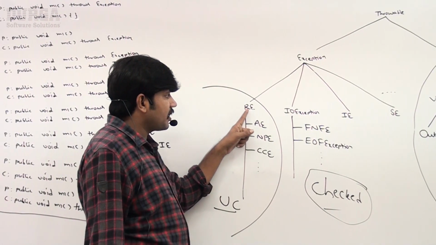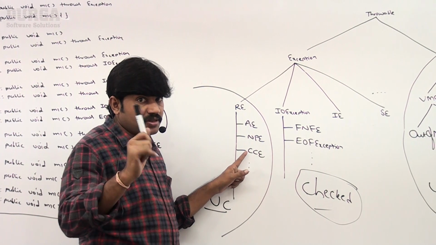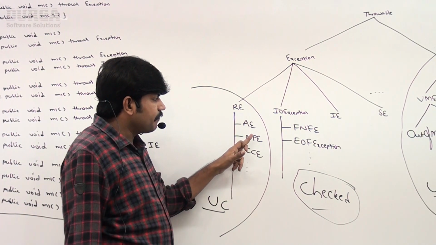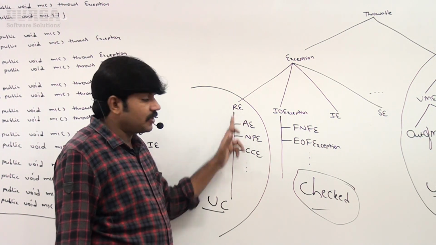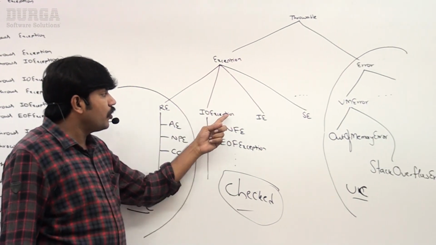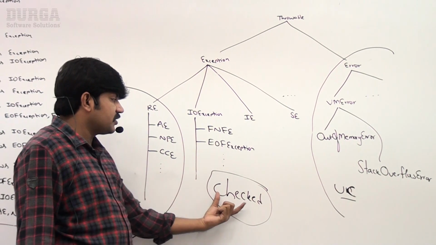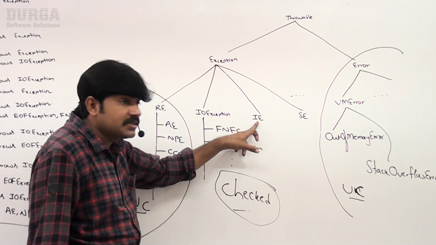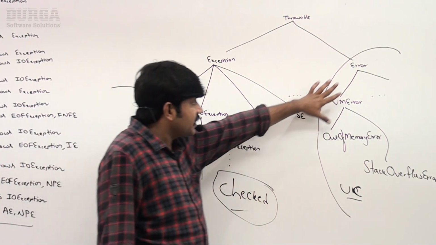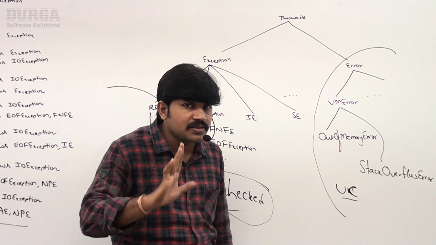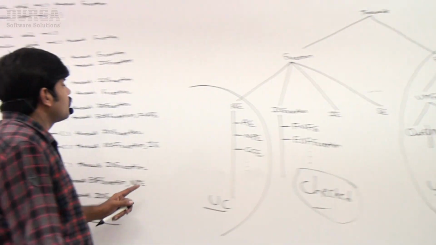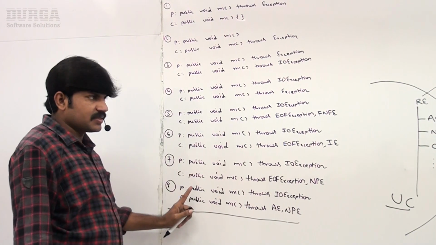But which are parent classes and which are child classes, compulsory, this division must be known. Arithmetic, null pointer, class cast exception, these are child classes of runtime exception, unchecked, right? But IO exception and its child classes are checked only. Interrupted exception is checked only. Next, error part is unchecked only. Clear, right? If you know this, then you can answer these things very easily.